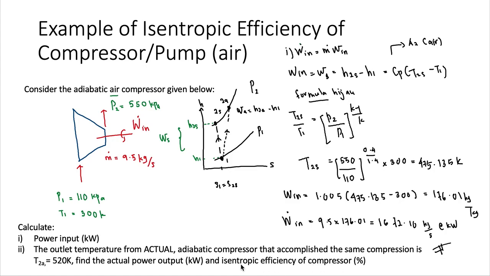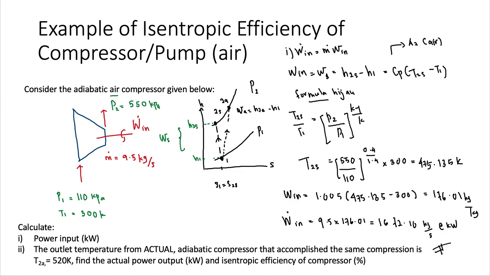So this question involves actual power output. It means that at the outlet of the compressor, we have two states, 2S and 2A. Please remember that 2A and 2S only exist at the outlet of a compressor, outlet of a turbine, or outlet of a nozzle. Okay? So, how do we find the actual power output?